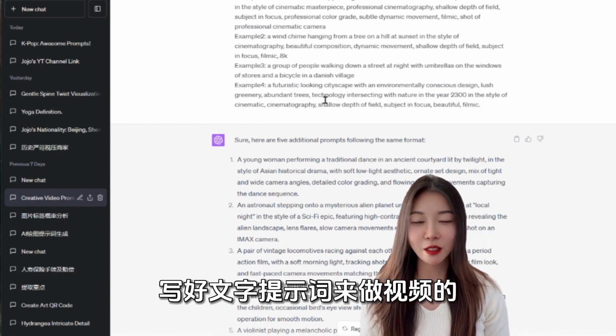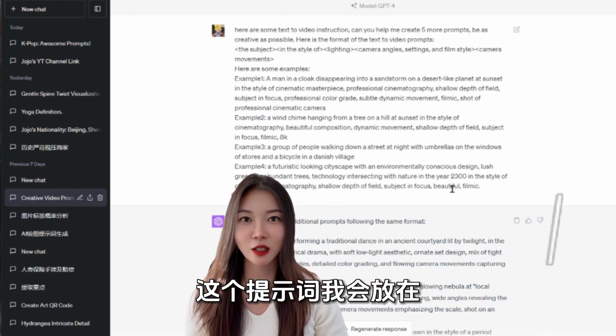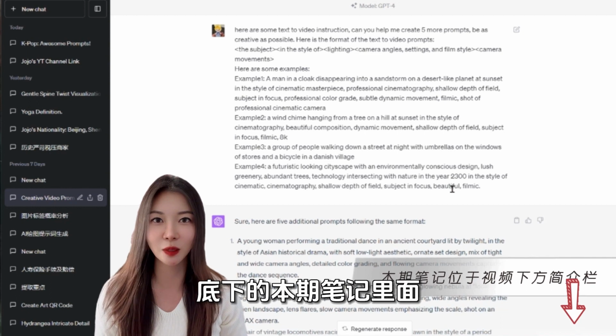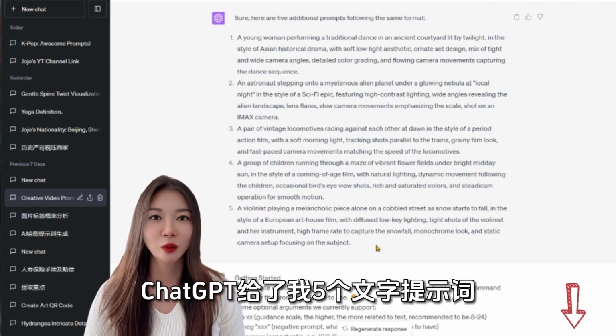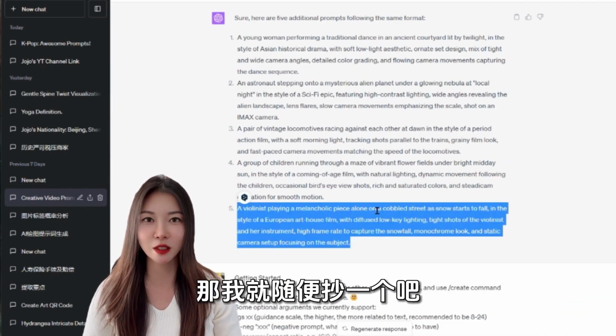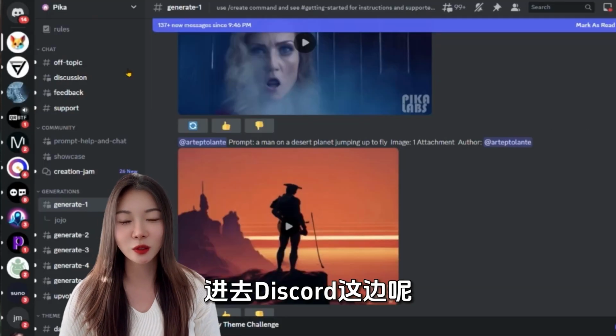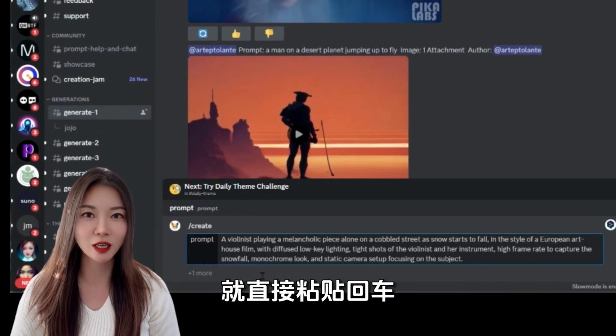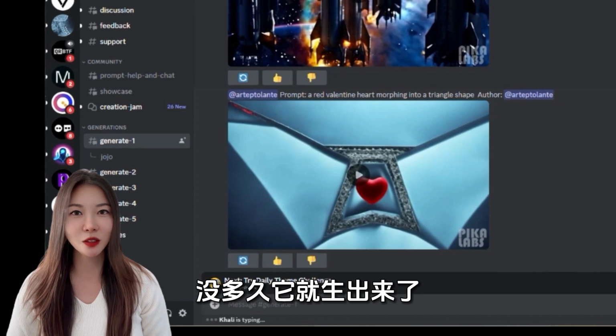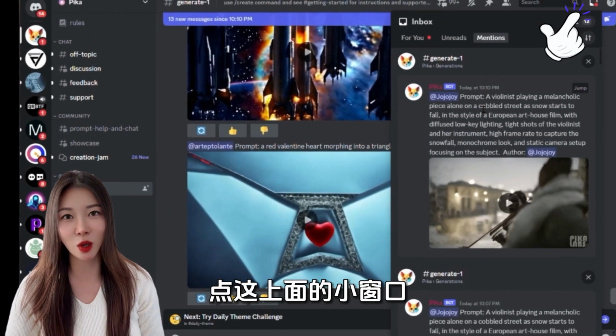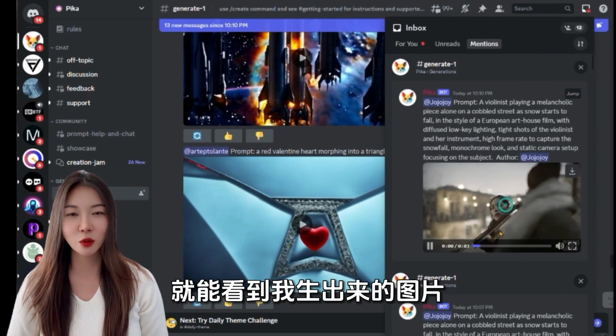I went to ChatGPT, asking it to help me generate some keywords. I found someone's guidelines on how to write good keywords for videos. I put it in the notes of this issue at the bottom, and ChatGPT gave me 5 text prompts, so I'll copy one at random, go into Discord, and paste it directly in, and it didn't take long